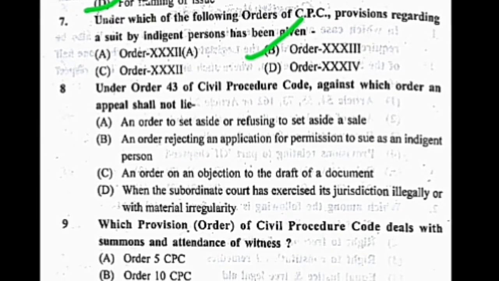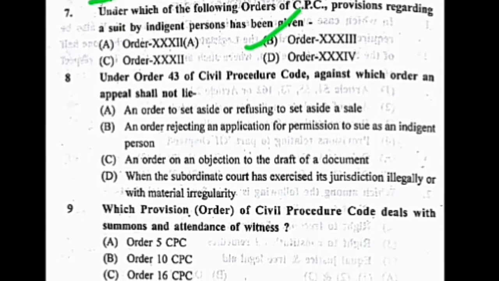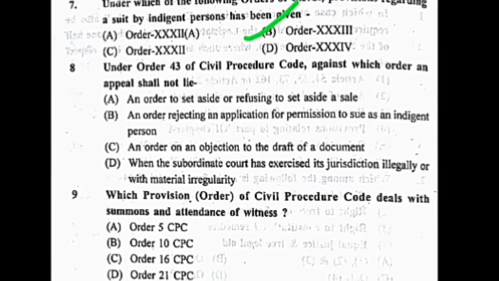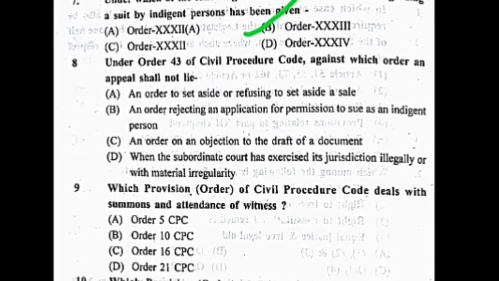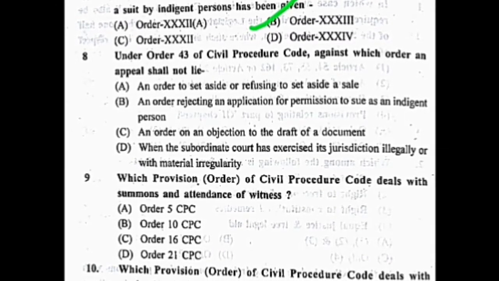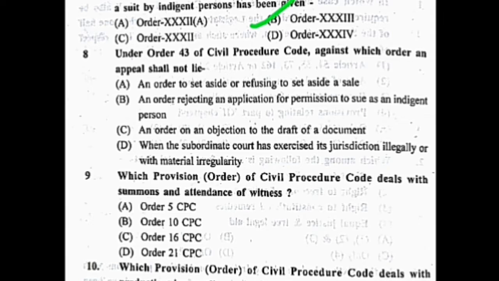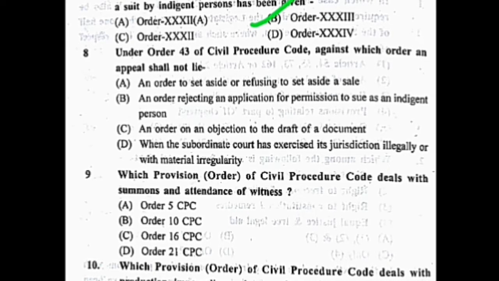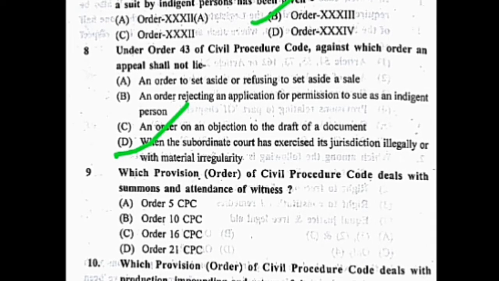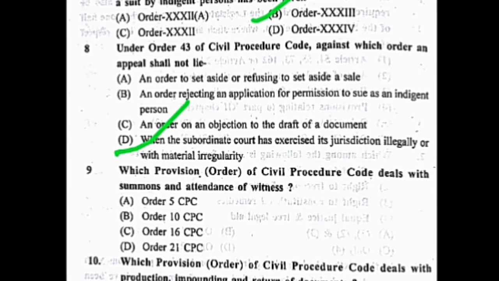Your options are A, an order setting aside or refusing to set aside a sale; B, an order rejecting an application for permission to sue as an indigent person; C, an order on objection to the draft of a document; D, when the subordinate court has exercised its jurisdiction illegally or with material irregularity. So friends, the correct answer is D.